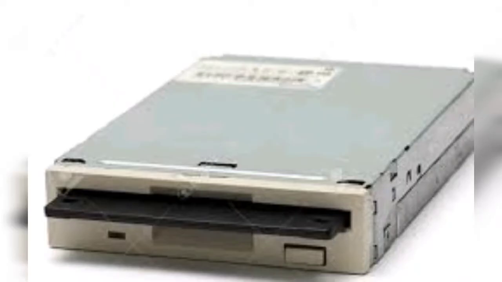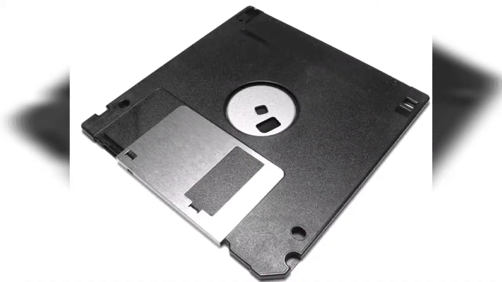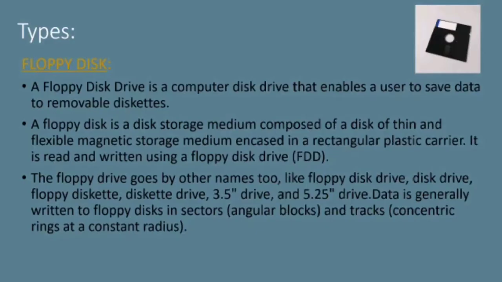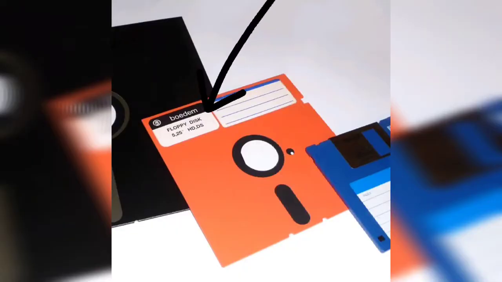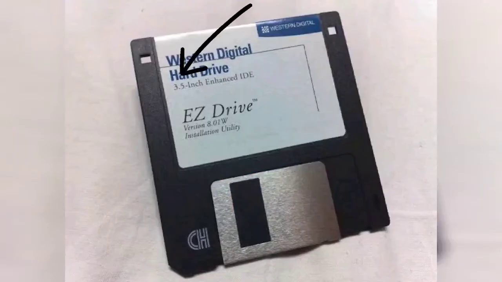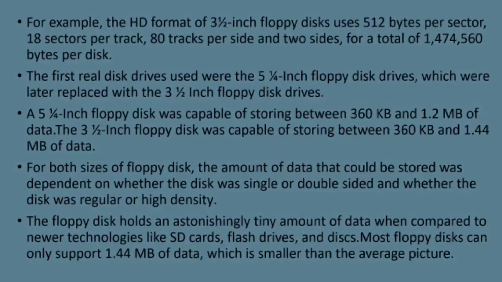Floppy disk. A floppy disk drive is a computer disk drive that enables a user to save data to floppy disk. A floppy disk is a disk storage medium composed of a disk of thin and flexible magnetic storage medium encased in a rectangular plastic carrier. It is read and written using a floppy disk drive. The first real disk drives used were 5 1/4-inch floppy disk drives, which were later replaced with the 3.5-inch floppy disk drives. For both sizes of floppy disk, the amount of data that could be stored was dependent on whether the disk was single or double-sided, and whether the disk was regular or high density.